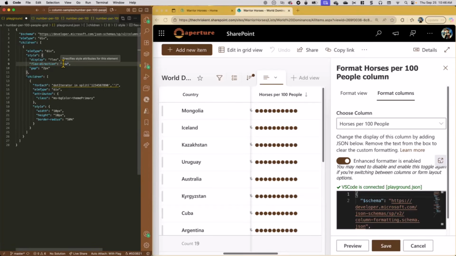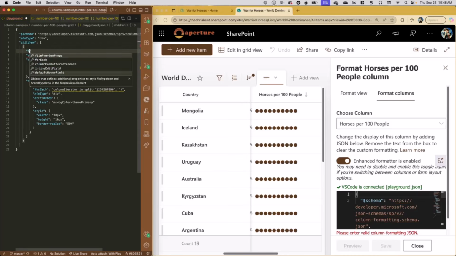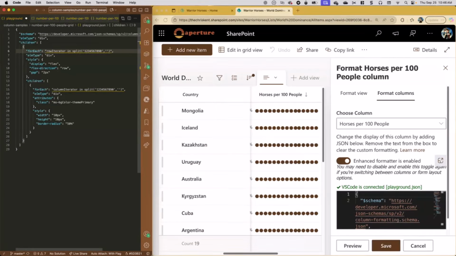Well, let's go even further. Just to make this more obvious, I'm going to call this the column iterator now, just to make what we're doing make more sense. And what if we were to take this and nest it by saying another for each? This is crazy. All right, so now we're going to say a row iterator, and we'll just do the exact same thing. And now, of course, we did it, but all our rows are actually next to each other, so you can see there's no gap between them.